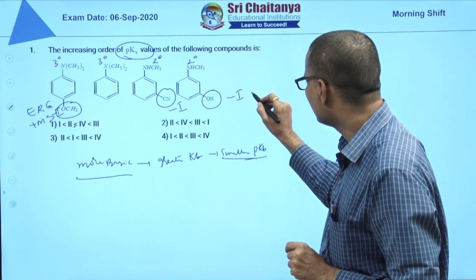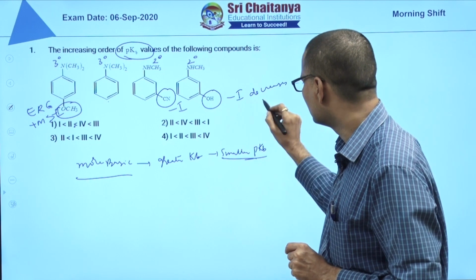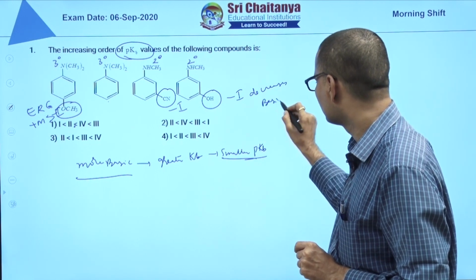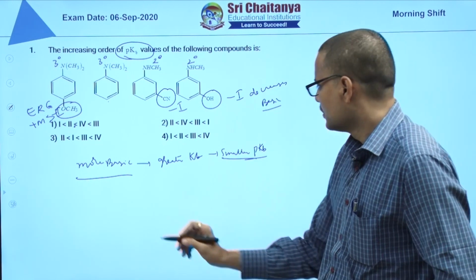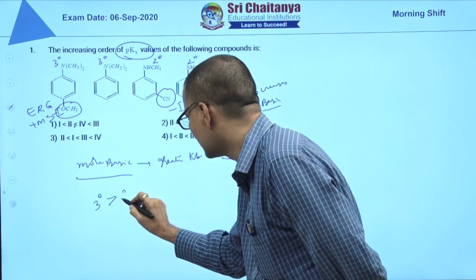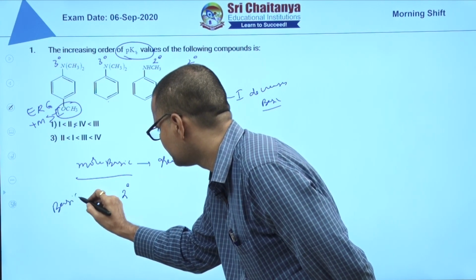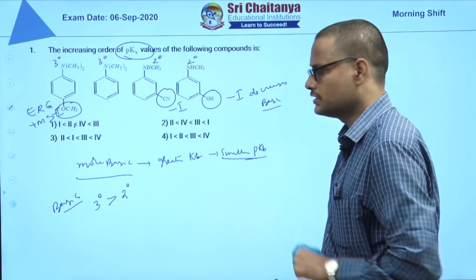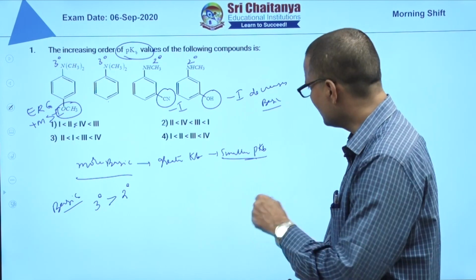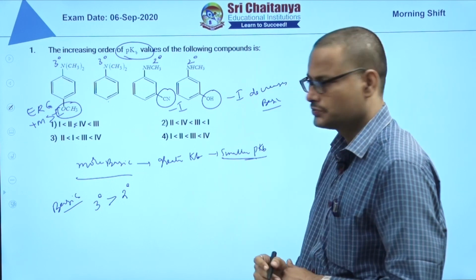So minus I effect decreases basic nature. Now tertiary is more basic than secondary, and in secondary these are electron withdrawing groups.